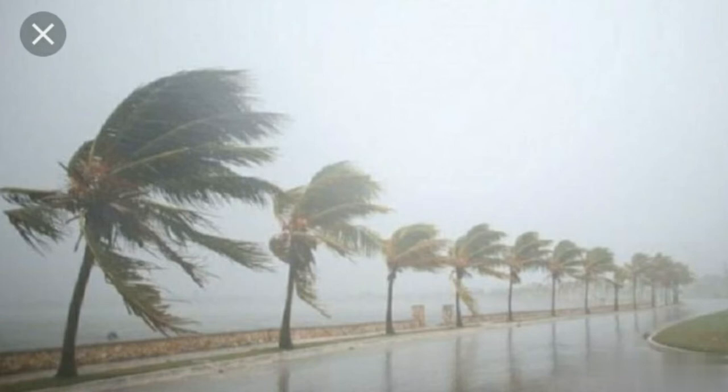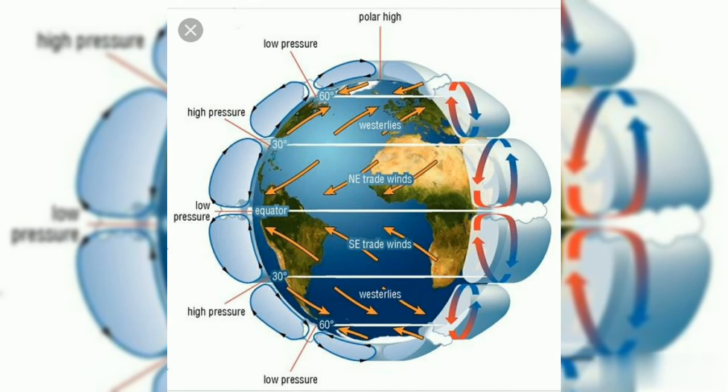So the horizontal movement of air along the surface of the earth is called the wind, while the vertical movement of air is called an air current. The wind always blows from high pressure area to low pressure area. Wind is mostly named after the direction from which it blows. So on the basis of the direction we give the name to the wind. For example, the wind blowing from the east is known as easterly wind, from the west as westerly wind. Like that we give the name to the wind.